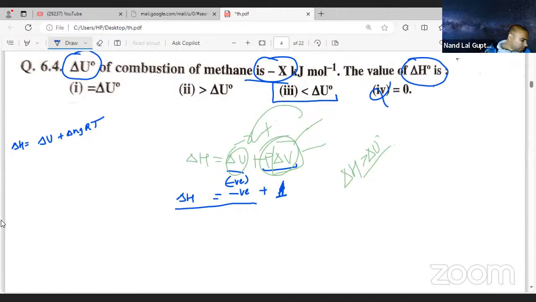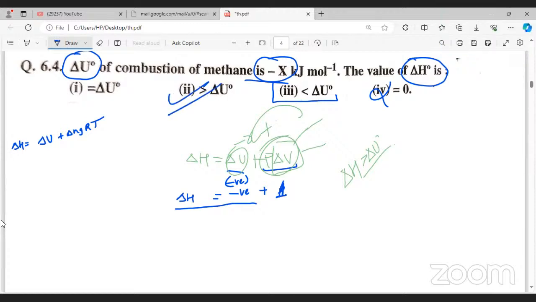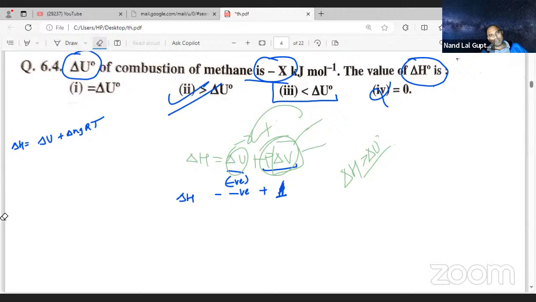You are saying option 2. And what option is given? I think option 2 is given. Because we are adding the P del V, obviously it should be greater. Yeah, it is a little bit confusing. You are using a negative term, P del V, and then saying that U should be more.